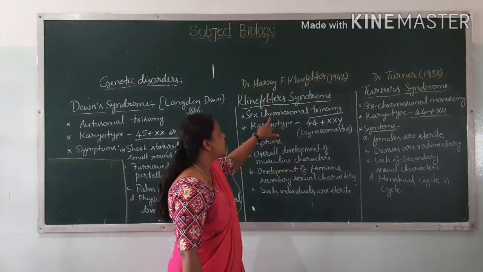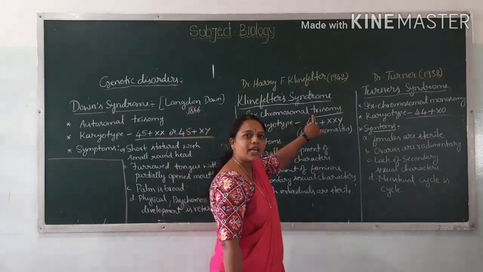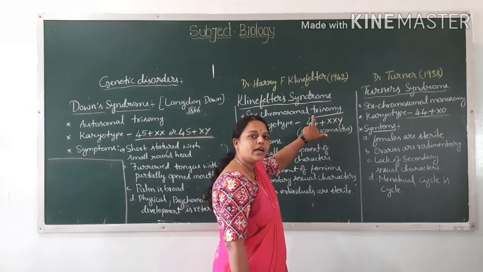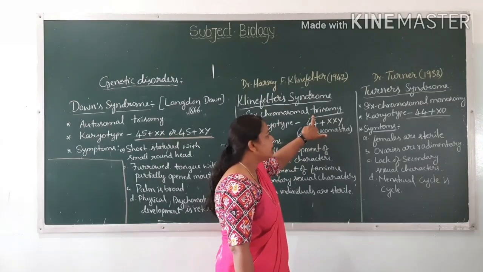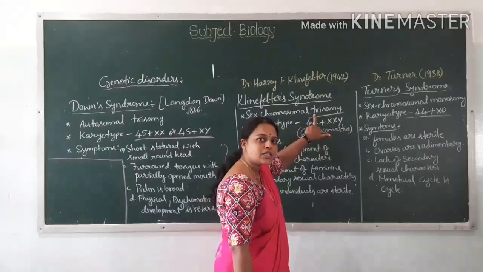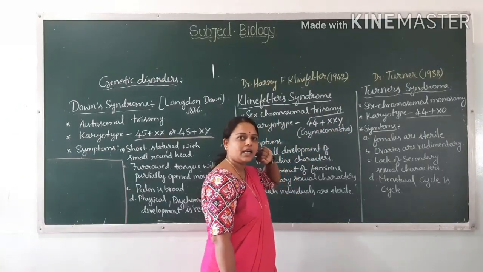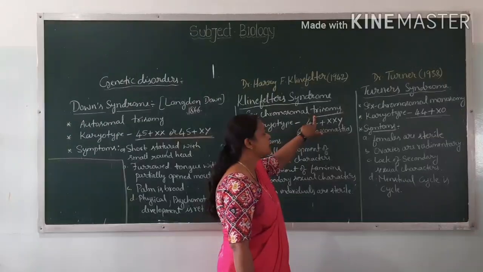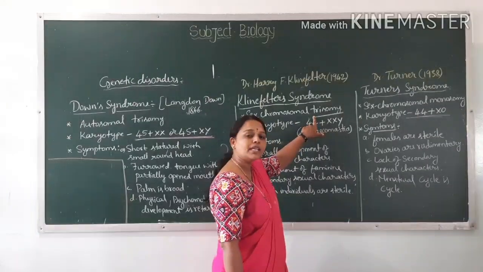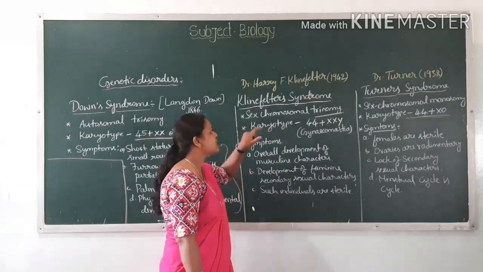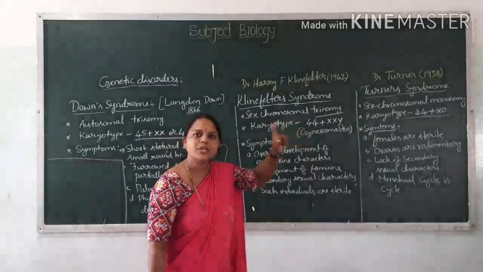So there is addition of 1 sex chromosome to the remaining 2. Addition of 1 more X chromosome occurs here, so that condition is called trisomy. But this condition occurs in sex chromosomes, that's why it is characterized as sex chromosomal trisomy.